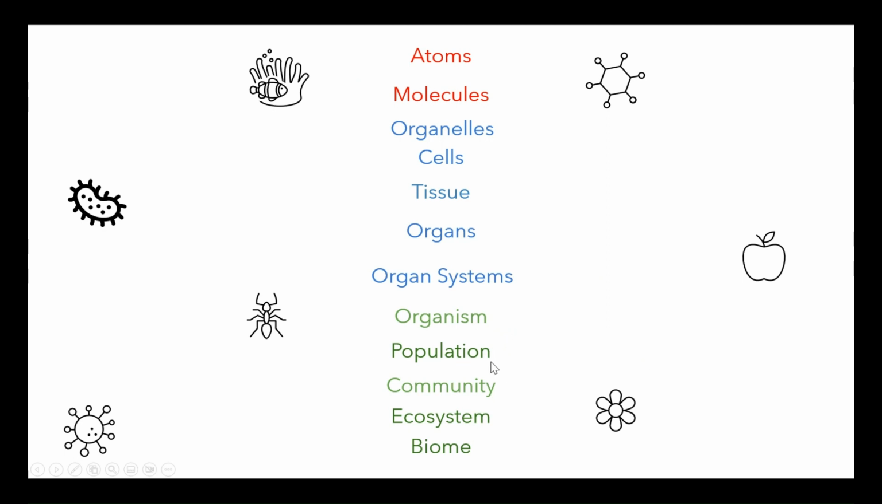Different populations coming together make a community, and then different communities come together to form an ecosystem, and an ecosystem or many ecosystems would form together to create a biome. So, just a bit of a little insight into the many levels of our organization, but like I said, we're only focusing on our blue ones here.